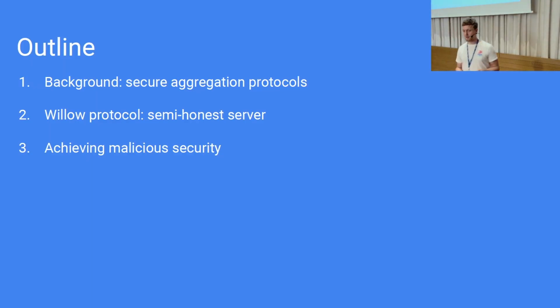Okay, outline of the talk. I will give a little bit of background of how secure aggregation was implemented in the past. So what kinds of protocols do we know of? Then I will go into the semi-honest server version of a protocol. So that's a semi-honest server with malicious clients. And then achieving malicious security with both malicious servers and malicious clients.